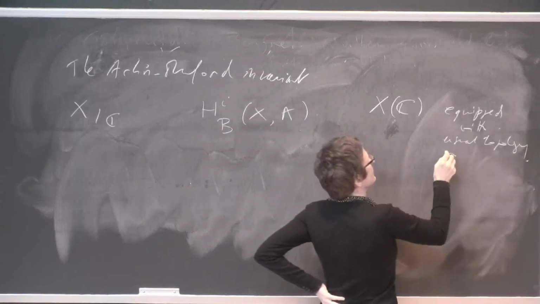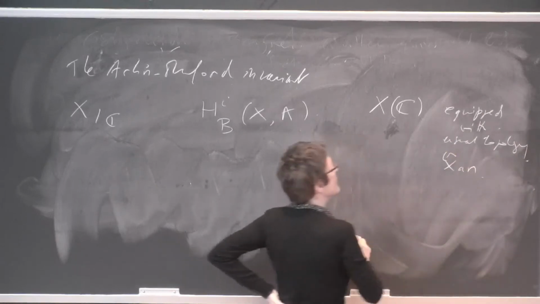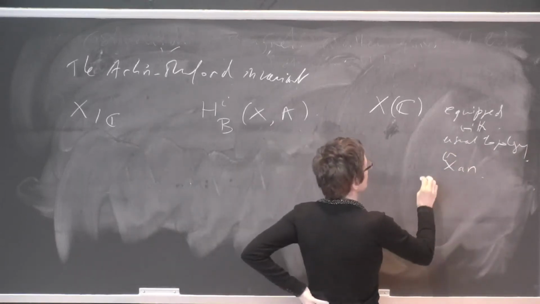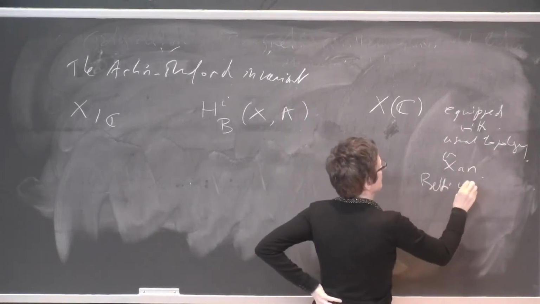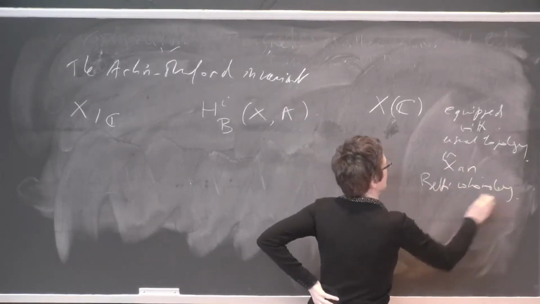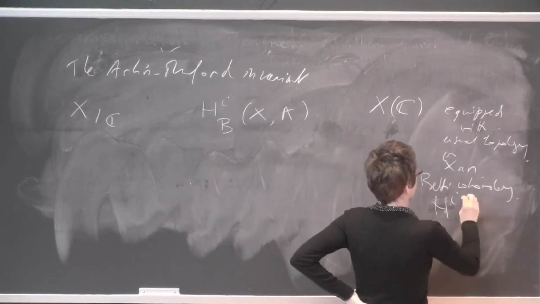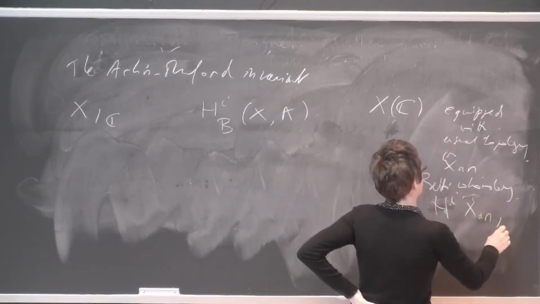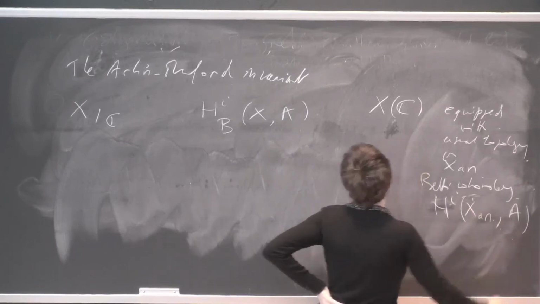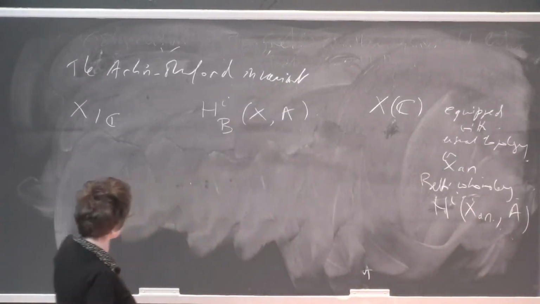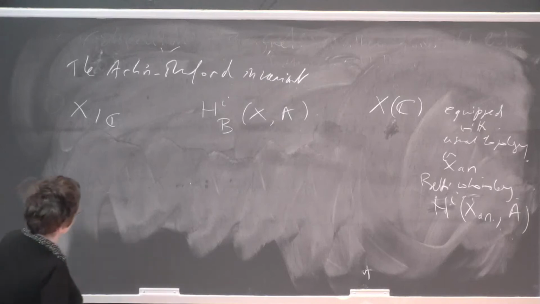Okay, so that gives me a certain topological space X_1, and you take the Betti homology H_i(X_1, A). So this is what I call my Betti homology.